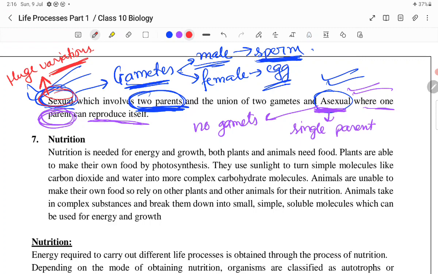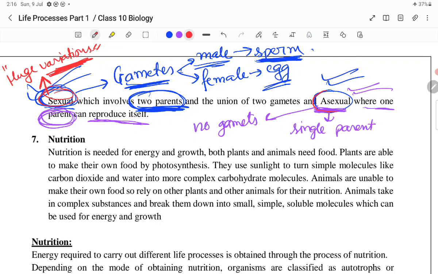So sexual reproduction involves huge variations, that is certain changes which come to the offsprings, because the genetic combination of the offspring or the baby is a combination of the paternal and maternal genes, the father's and mother's genetic combinations, due to which variations occur in sexual reproduction.